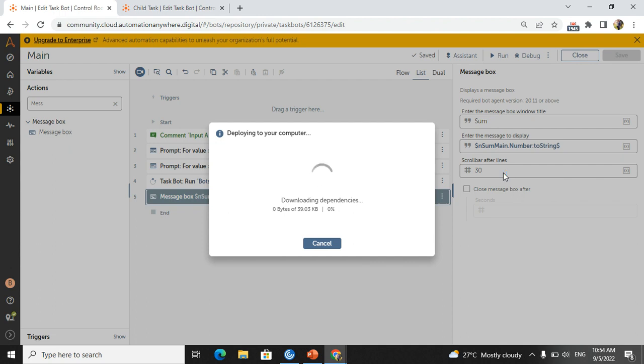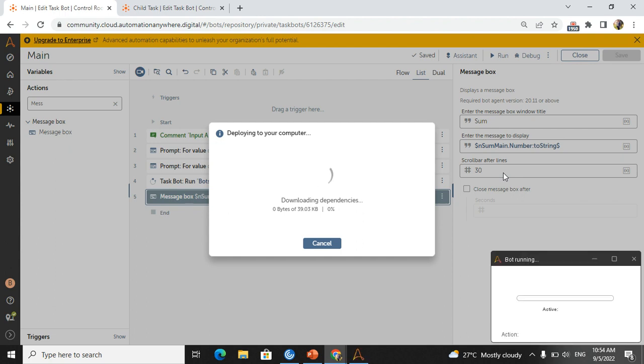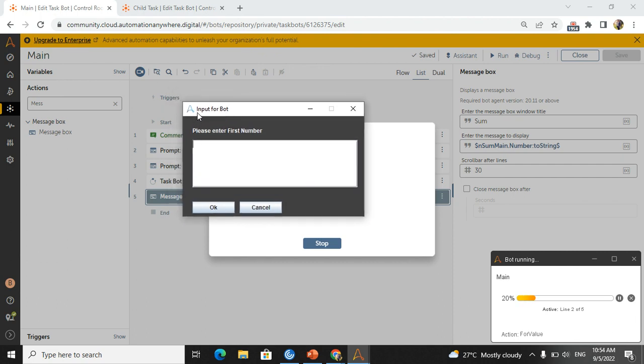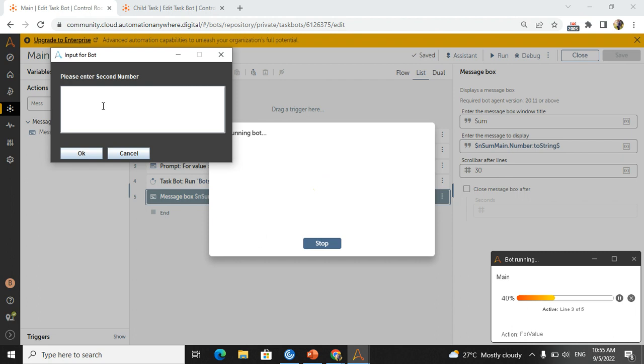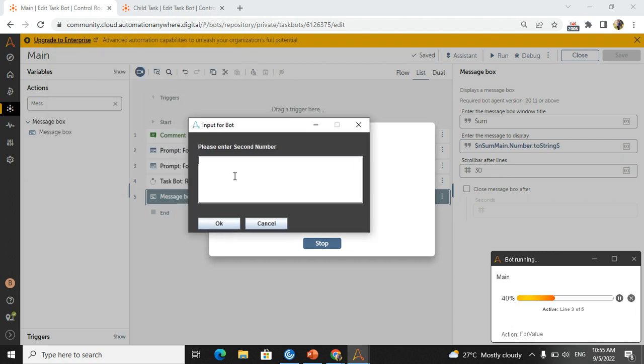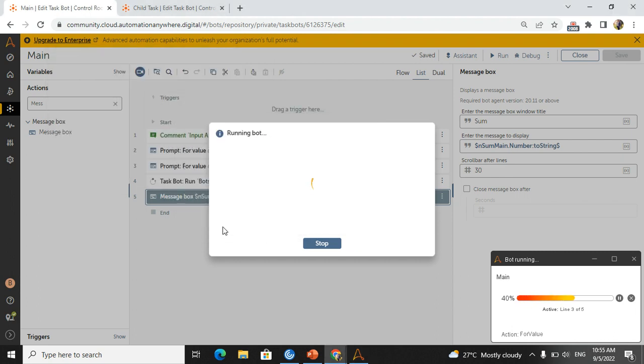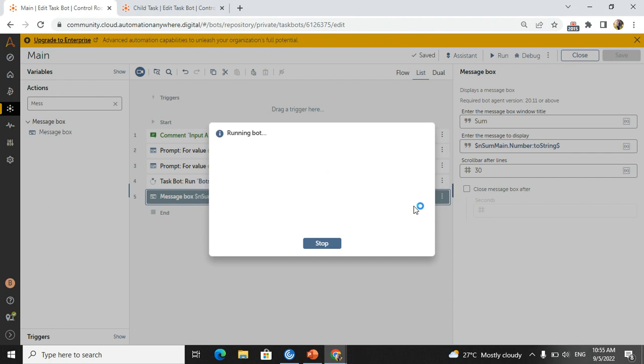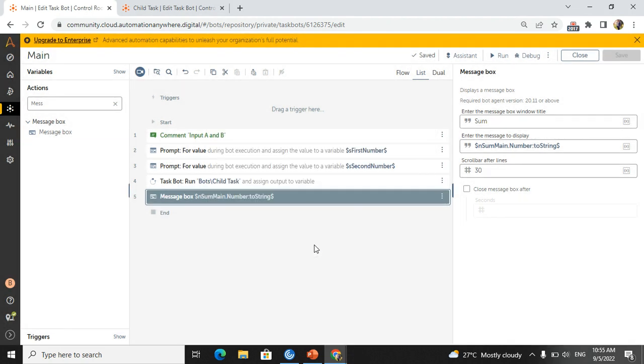This is a disadvantage we have in Automation Anywhere. Every time it will download. Okay, see, whatever we have used as input for the bot, that is the caption: please enter the first number. First number, I'm just taking 1, and please enter the second number. Second number, I will take as 2. So 1 plus 2 is 3, correct? I'm just closing, and if you see here, it is closed immediately.